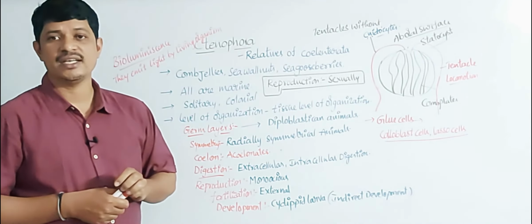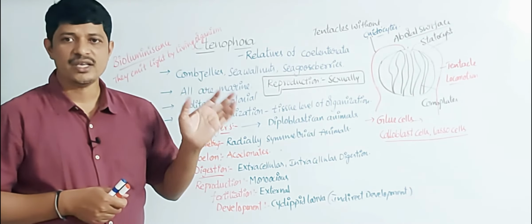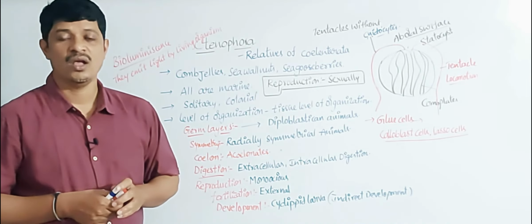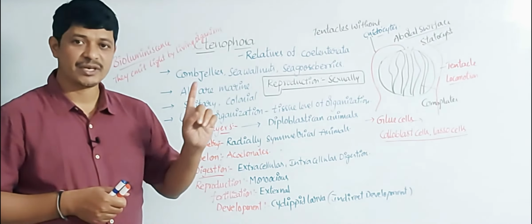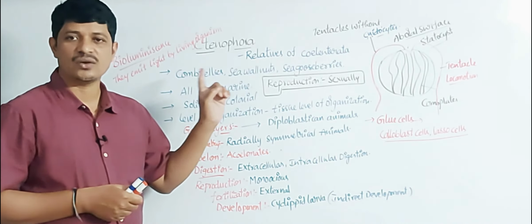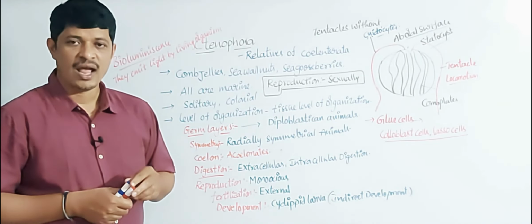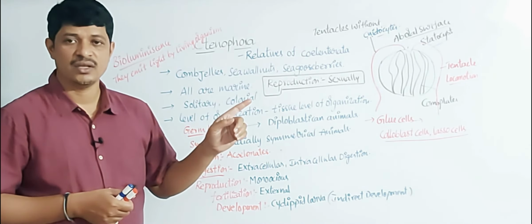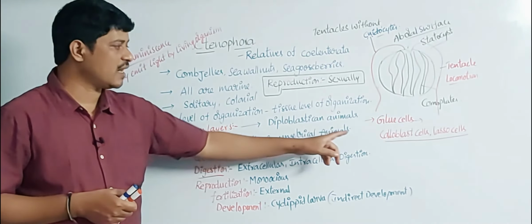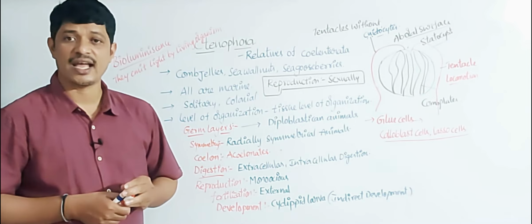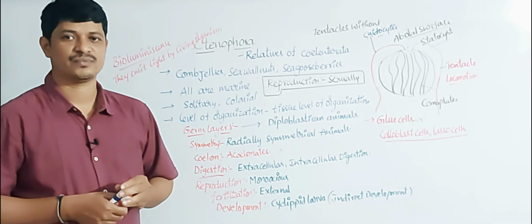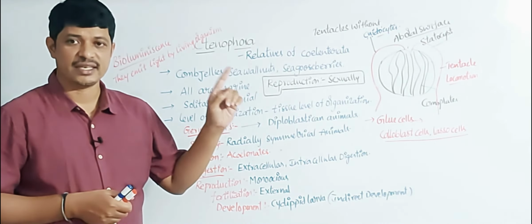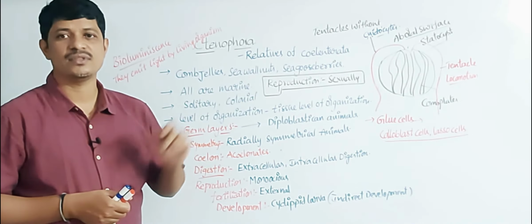Why are these animals called ctenophores? Because the body of these organisms is surrounded by 8 ciliated plates, called comb plates. Due to the presence of the comb plates, these animals are called comb jellies. The locomotory organs are the tentacles, and they also possess glue cells, the lasso cells or colloblast cells, that help to capture the food particles. And the aboral surface of these animals has the statocyst that helps to detect the purity of the water.